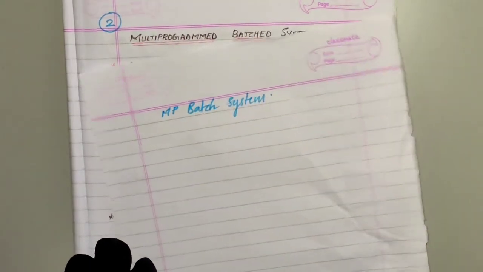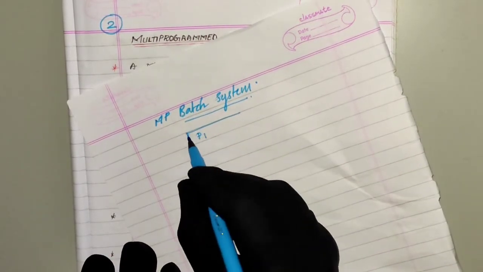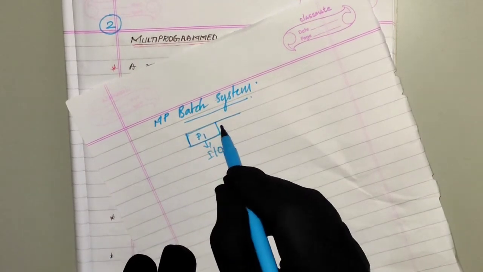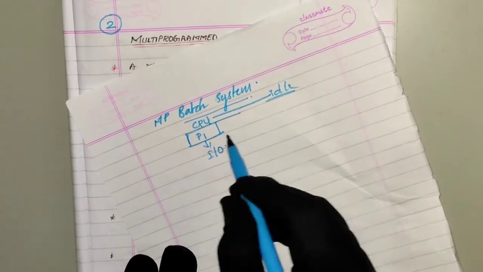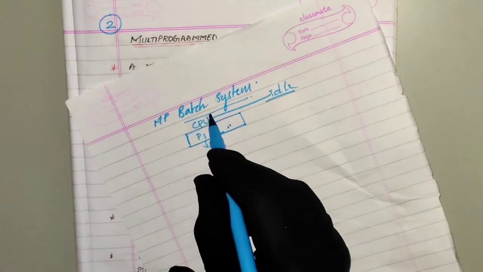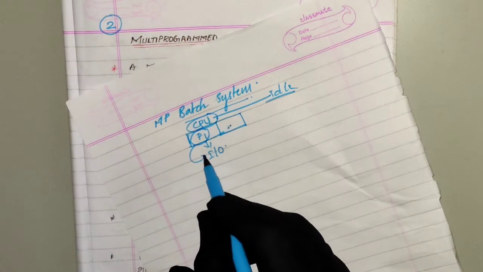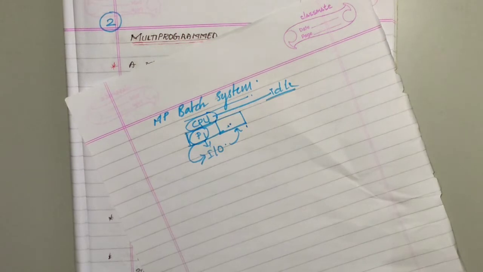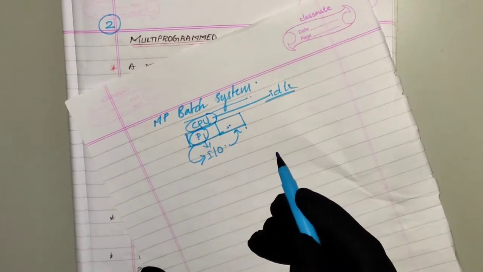In batch system, what happens when one process or one program is being executed and it is waiting for an input output event, then CPU will be idle. There will not be any other process brought into the CPU for the purpose of execution. CPU will be idle and it has to wait till this process finishes its input output operation and gets back for the execution.